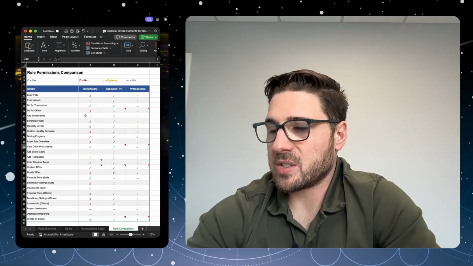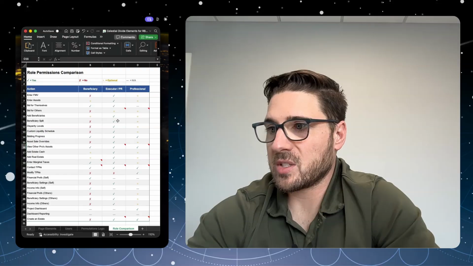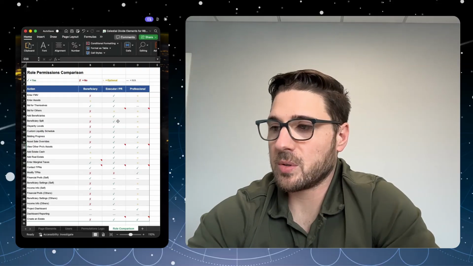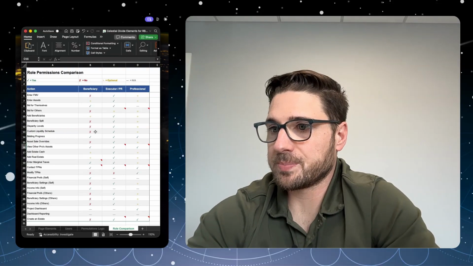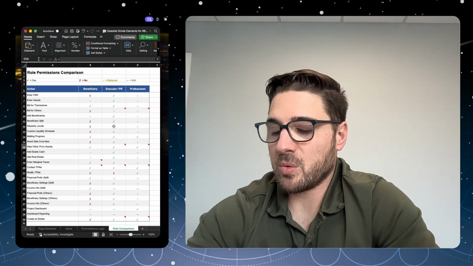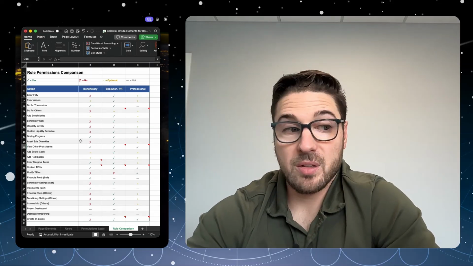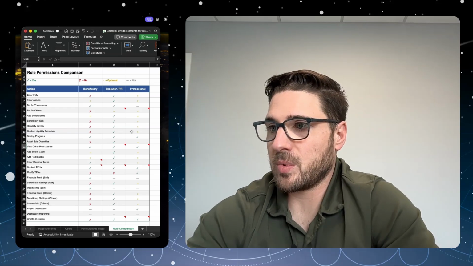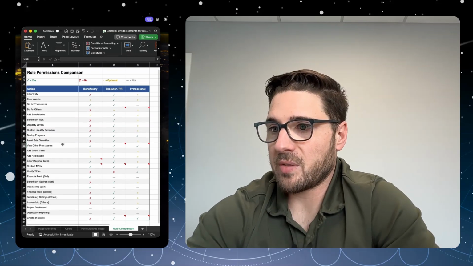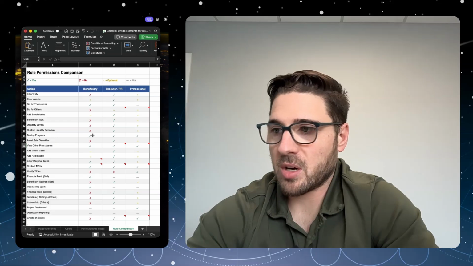Adding beneficiaries, everyone has options to do that. Beneficiary split, only the executor, the individual in charge of the estate, can do that, as well as the professional. Disparity levels, only the executor and professional can do that. The liquidity schedule, only executors or professionals. Everybody can see bidding progress.